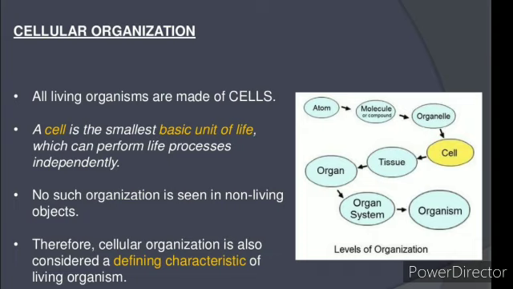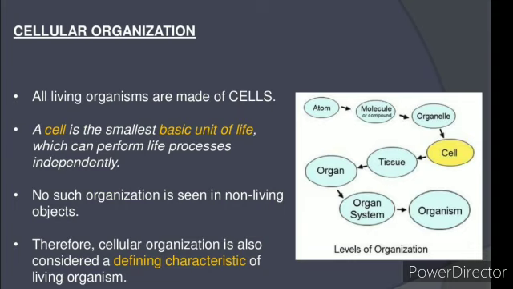In multicellular organisms, there are various levels of organization within them. Many cells are there, doing different functions. Individual cells may perform specific functions and also work together for the survival of the entire organism.